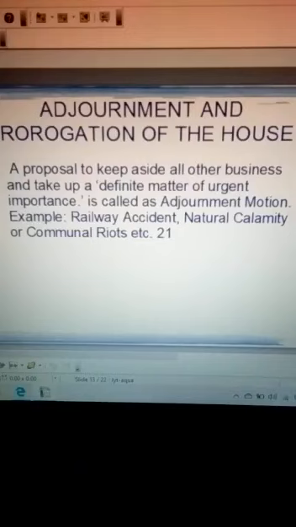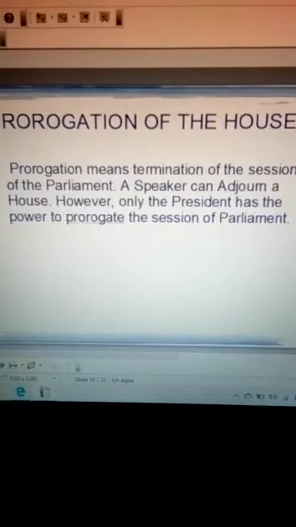So this is adjournment of the house. Now we will see one more thing, the meaning of prorogation of the house. Prorogation means termination of the session of the parliament.